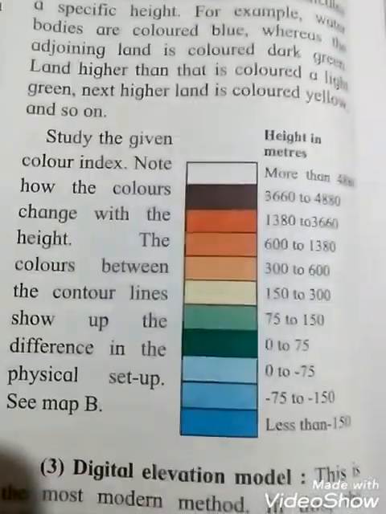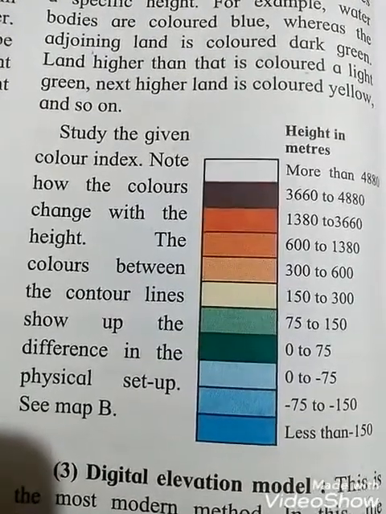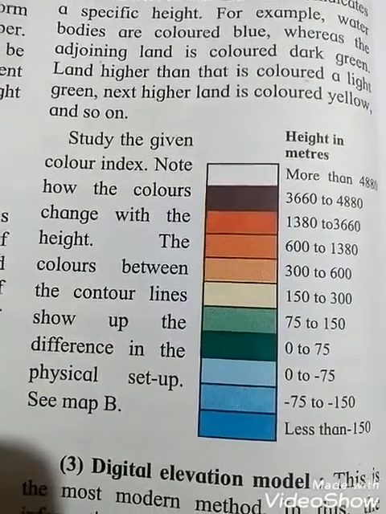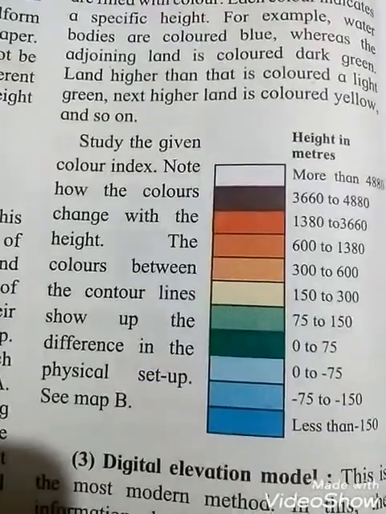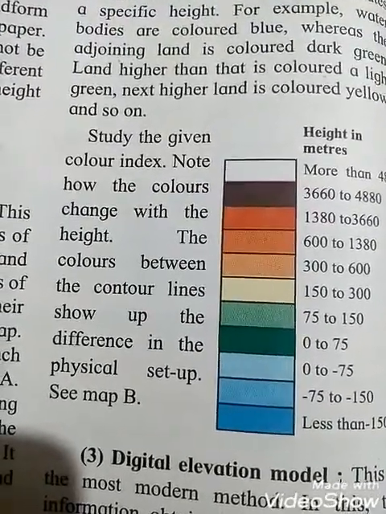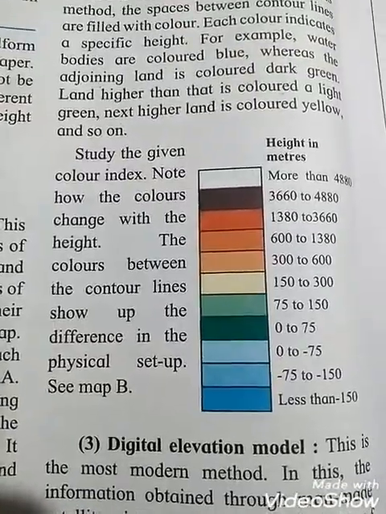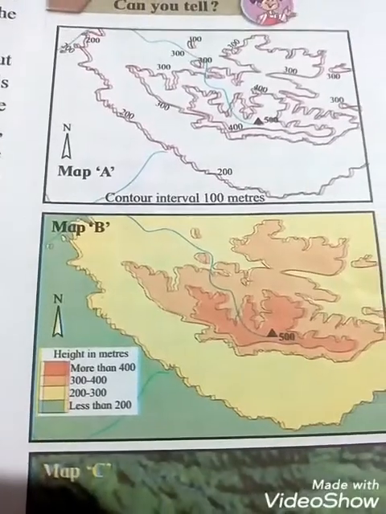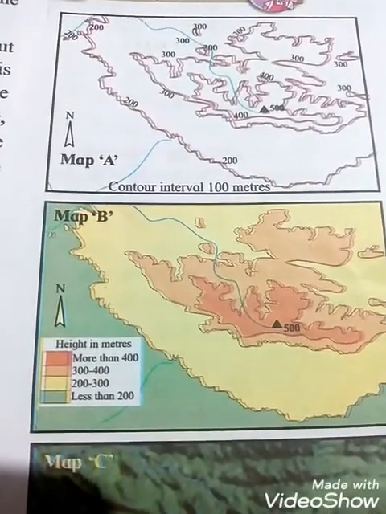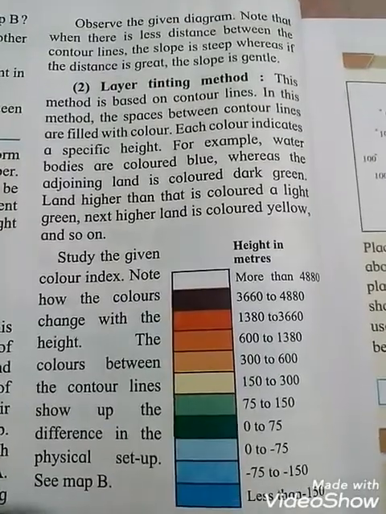So students, less than minus 150 is the dark blue color. After that, 150 to 300 is the yellow color. So different colors are there. You have to note how the colors change with the height. According to height, the color changes. See map B, the height in meters, and how the different colors are shown according to height. So it is the same. That is the layer tinting method.